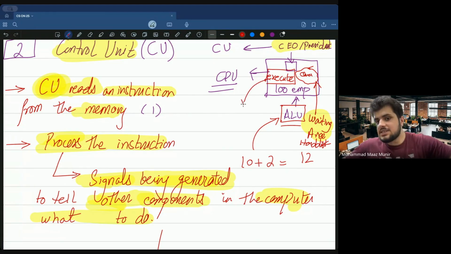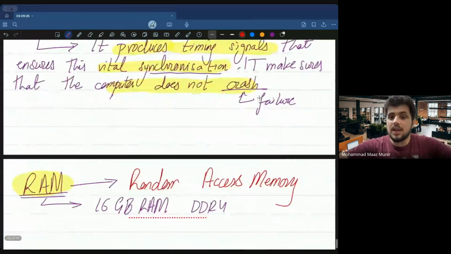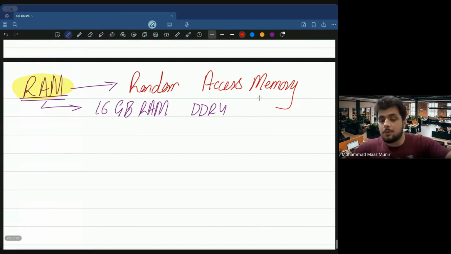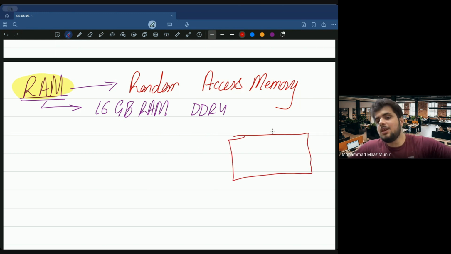This place is basically RAM. So whatever things are currently running, like if you are taking this class on a laptop right now, if I'm talking about my example, I have the Google Chrome browser running, I have this note taking app open, I have other stuff open on my phone, on my laptop. These things that are running are basically stored in some memory location that is known as RAM.